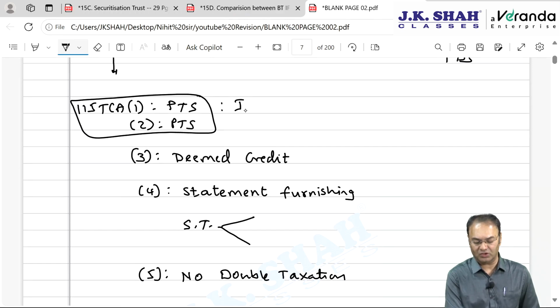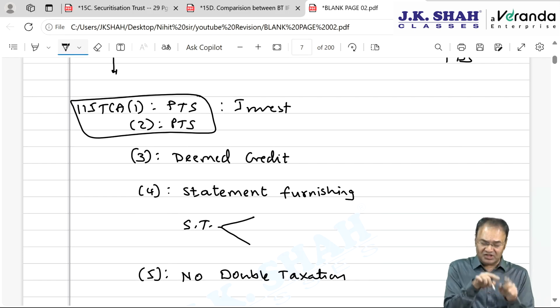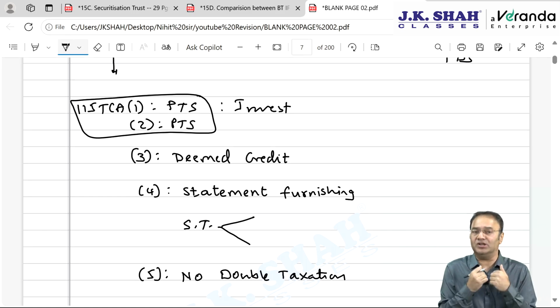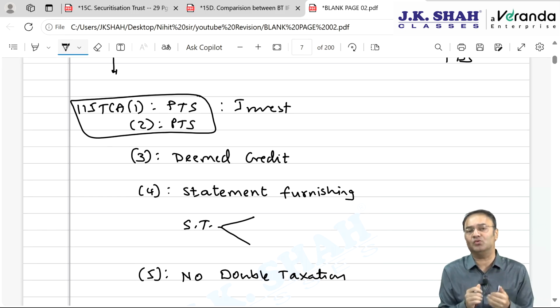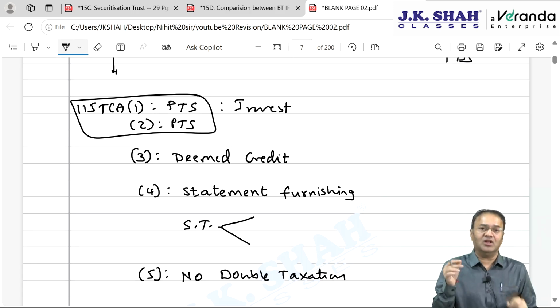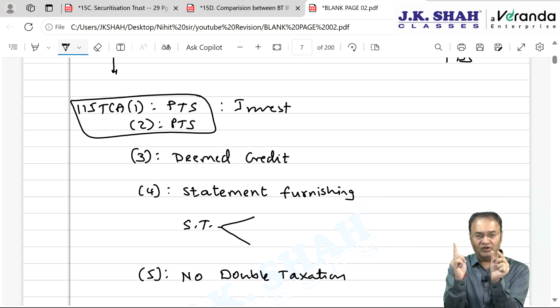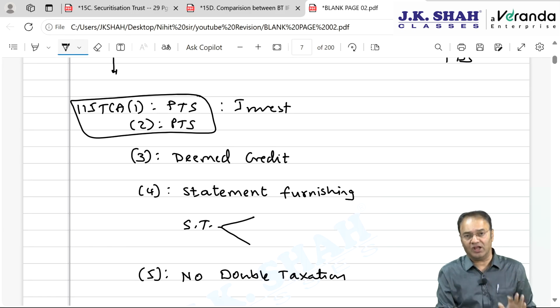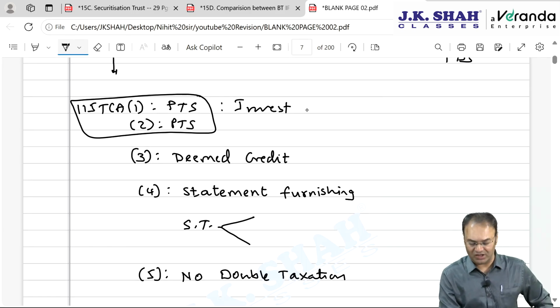Pass-through status with regards to investment, saying that whatever investment we, the investors, make in the securitization trust, and then the securitization trust makes investment, the securitization trust will be deemed to be not existing in this world. It will be deemed to be pass-through, deemed to be see-through, like glass, as if investment made by you will be deemed to have been made in the target investment directly, without the help of the securitization trust.